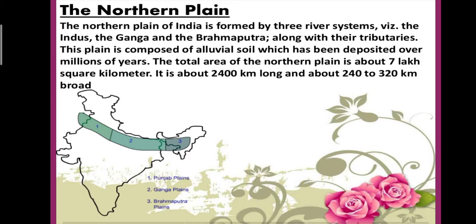It is a very densely populated division of India, with rich soil cover combined with adequate water supply and favorable climatic conditions. It is an agriculturally very productive part of India because alluvial soil is present over here. Because of this alluvial soil and the plain area, it is more populated and very good for agriculture also.